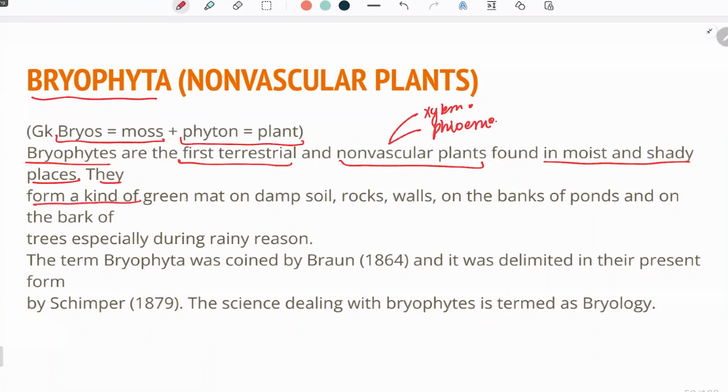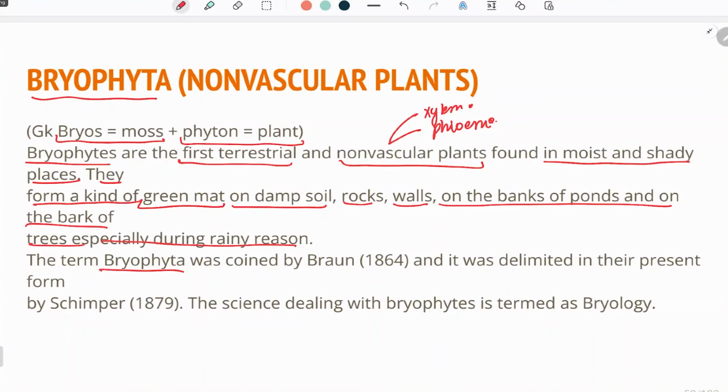So they form a kind of green mat. These bryophytes also form a green mat like algae. Algae also used to form a greenish mat over either water, on the surface of rocks, or on the surface of a plant. Bryophytes grow on damp soil, rocks, walls, on the banks of ponds and on the bark of trees, especially during the rainy season. So they are actually brothers of algae. They are also forming a greenish mat on the rocks, walls, on the banks of ponds, and even on the bark of trees, especially during the rainy season.